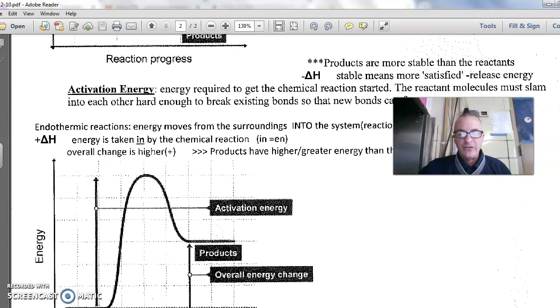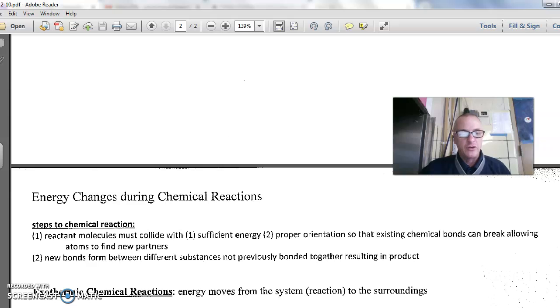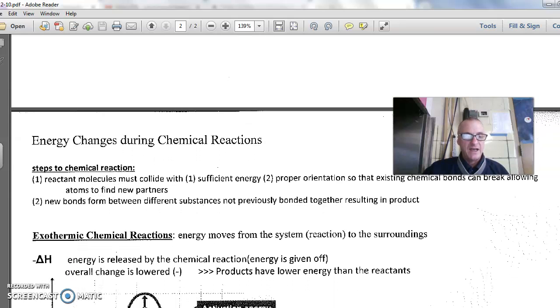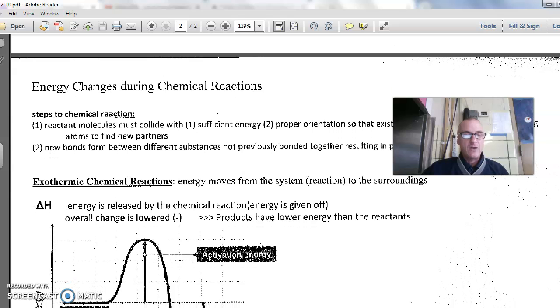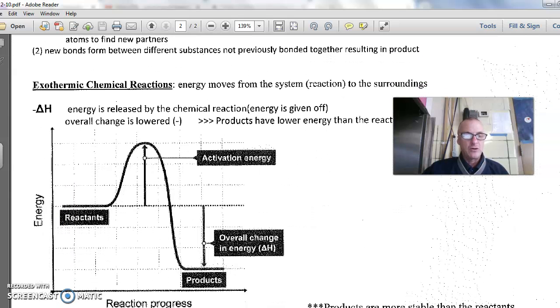So that is energy changes with respect to chemical reactions. The only reason we're talking about that now is because we learned exo and endo with regards to changes in states of matter. So why are we talking about them now with chemical reactions? Because we know energy changes accompany chemical reactions, as we learned in Unit 1. We're just talking about how that occurs. How can energy be taken in or given off in a chemical reaction?